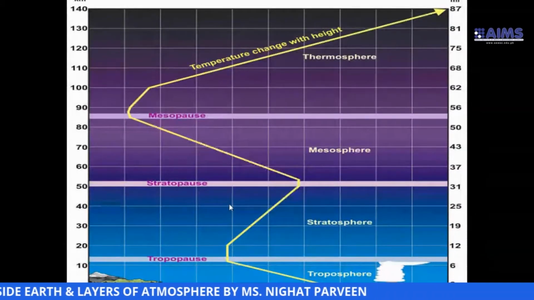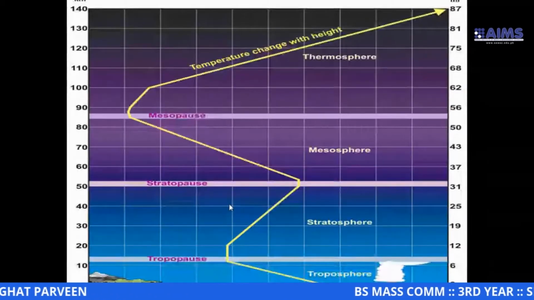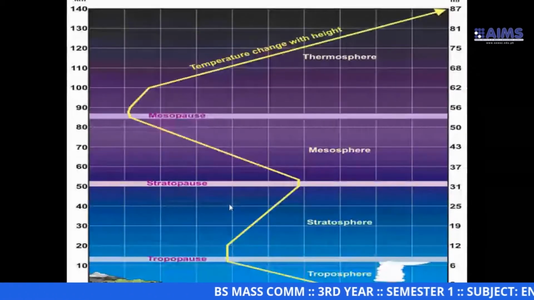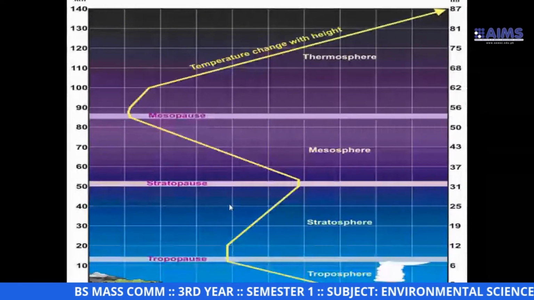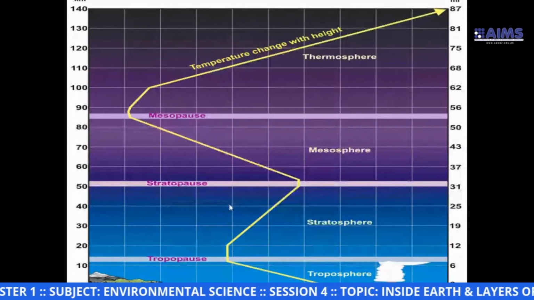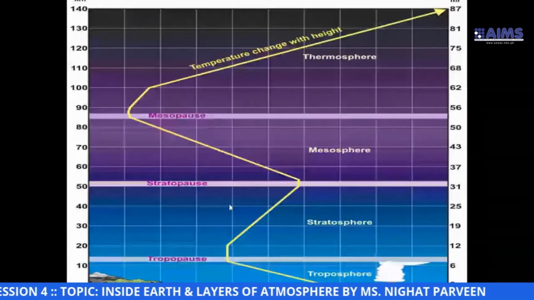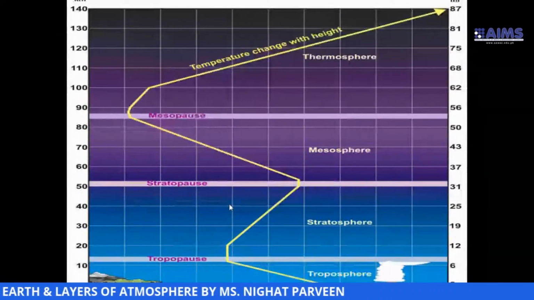So you can see in the troposphere that the temperature decreases as the height increases. It means in the troposphere, with the increase in height, we come across lower temperature.